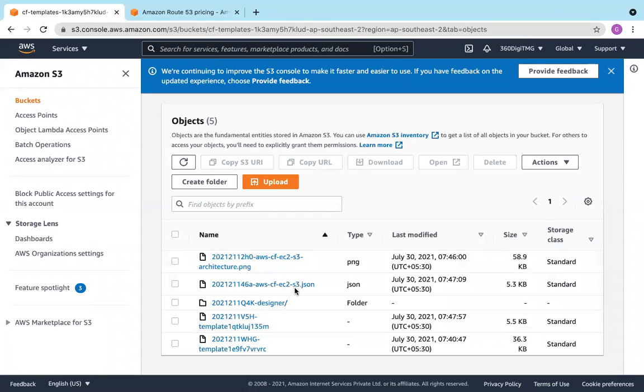So that EC2 S3.json which I have uploaded from our laptop, actually it gets saved in S3, and from there the stack will get created.